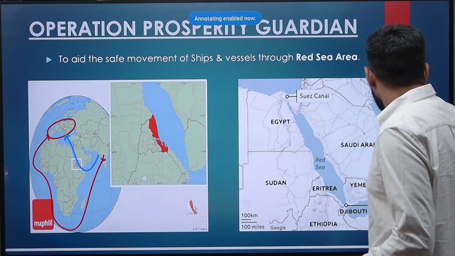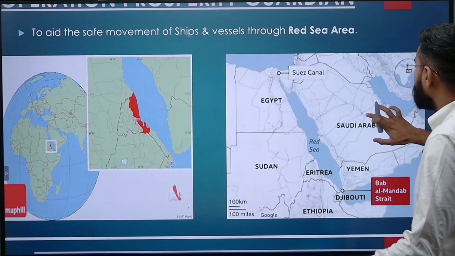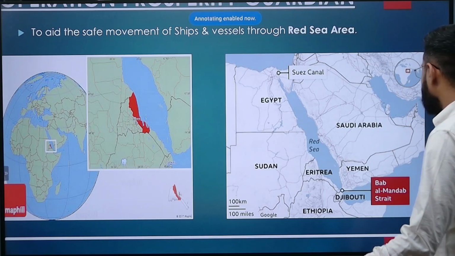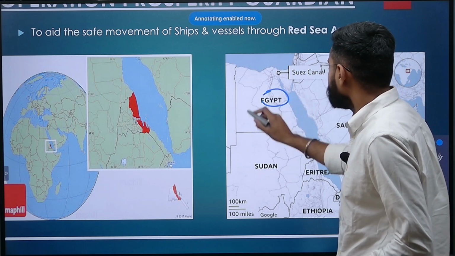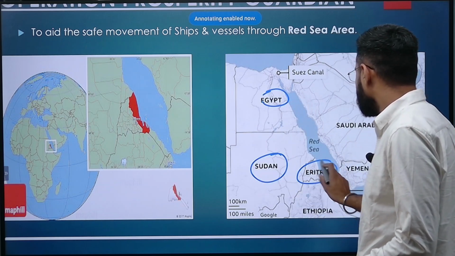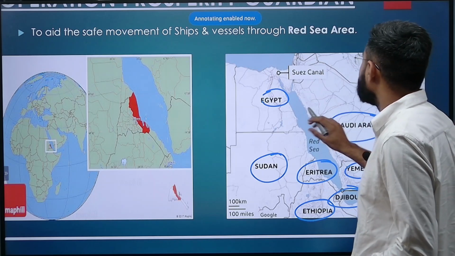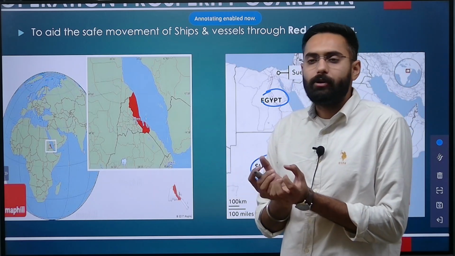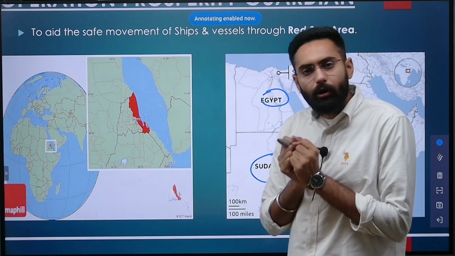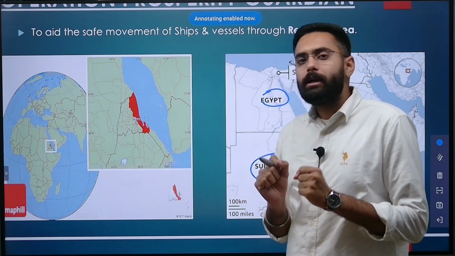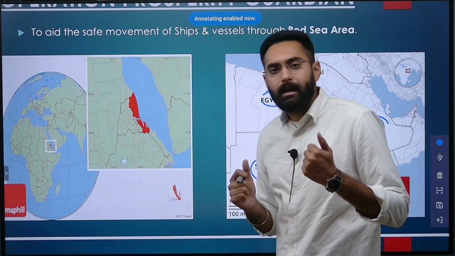Now, coming into a little detail of this area, we have to focus a little here. This is because the countries bordering the Red Sea become all the more important because of the Red Sea dispute. So Egypt, Sudan, Eritrea, Ethiopia, Djibouti, Yemen and Saudi Arabia. These are the countries which encompass your Red Sea area. So you have to remember these countries on your fingertips. And in order to remember such countries, you can use acronyms which can be very handy when you are in the exam environment.